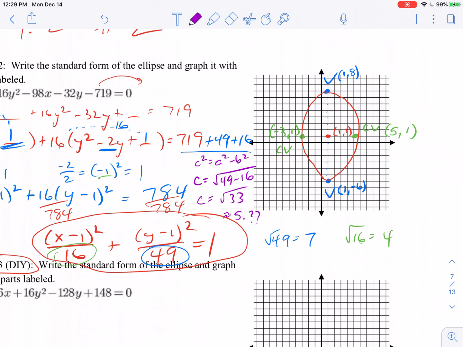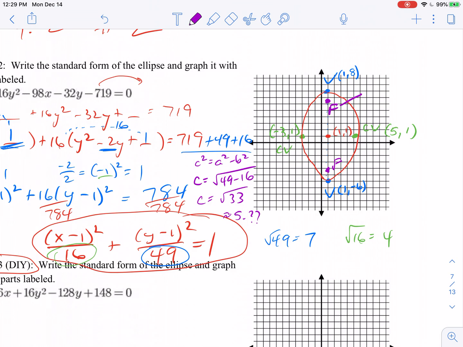So if you go in the direction that it's stretched more, the major axis is up and down. So we're going to go up and down 5.7. So I just go up 1, 2, 3, 4, 5, and a little bit more. Here's one focus, and go down 1, 2, 3, 4, 5, and a little bit more. Somewhere in here is the other focus.